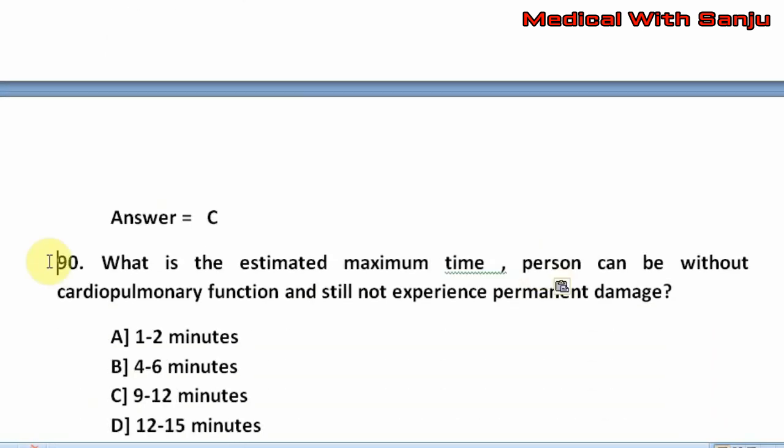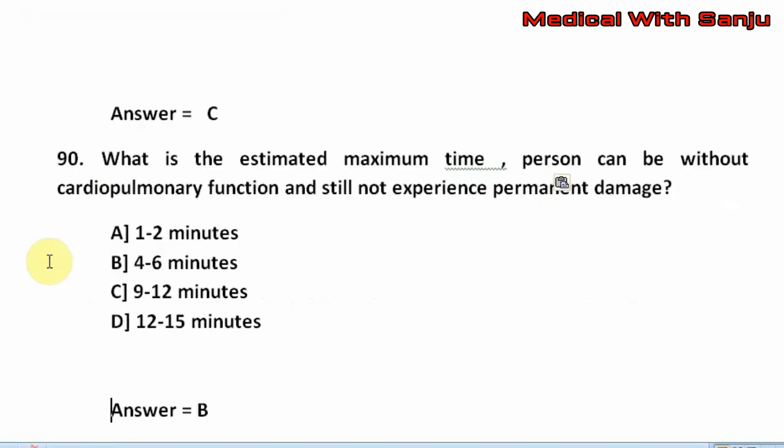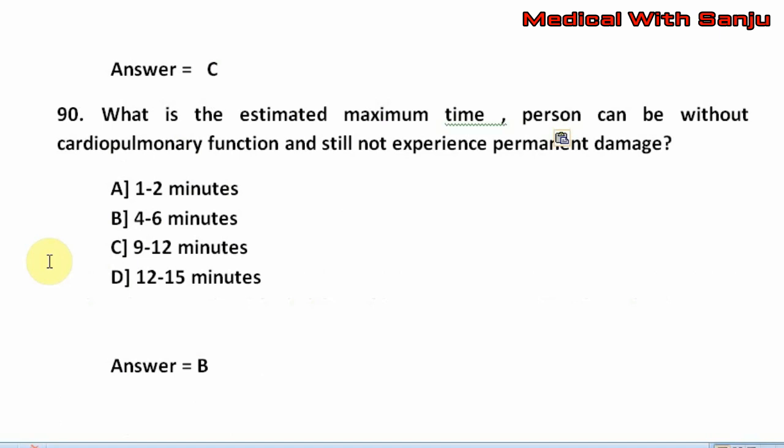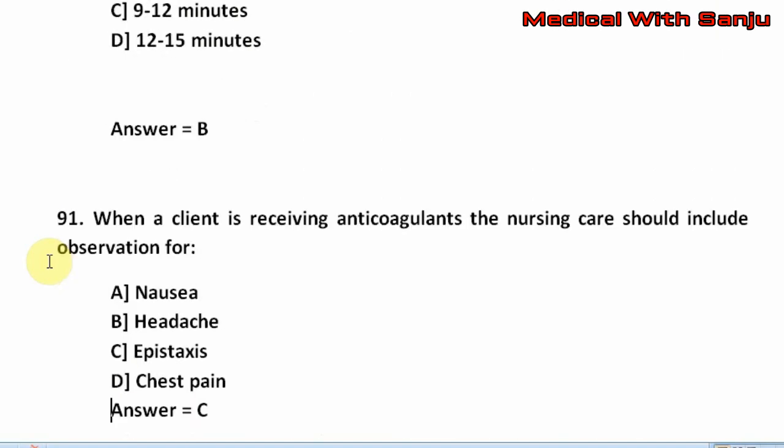Question number 90. What is the estimated maximum time a person can be without cardiopulmonary function and still not experience permanent damage? Option A, 1 to 2 minutes. Option B, 4 to 6 minutes. Option C, 9 to 12 minutes. Option D, 12 to 15 minutes. The right answer is option B, that is 4 to 6 minutes.